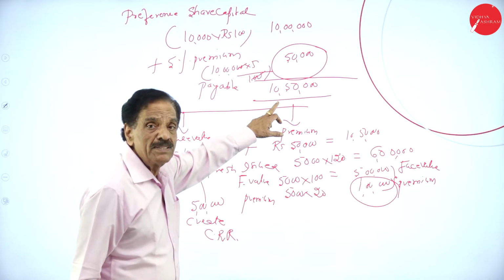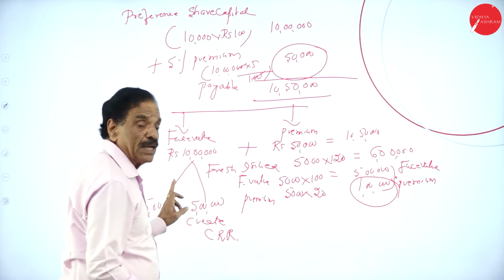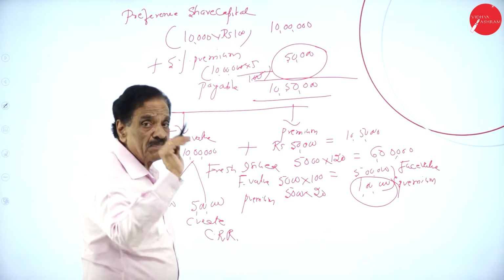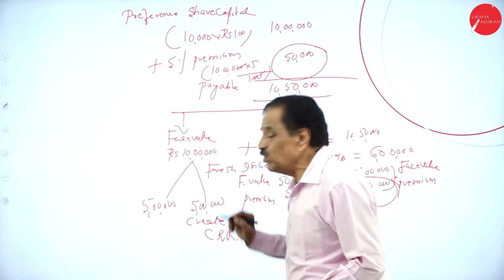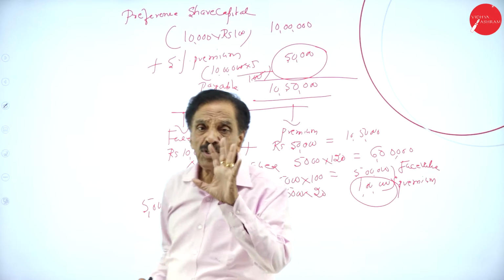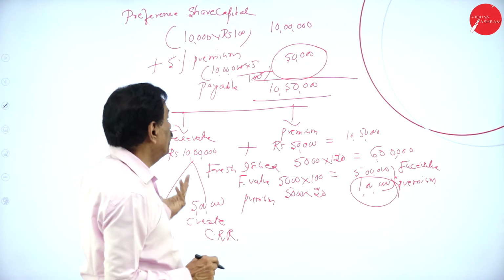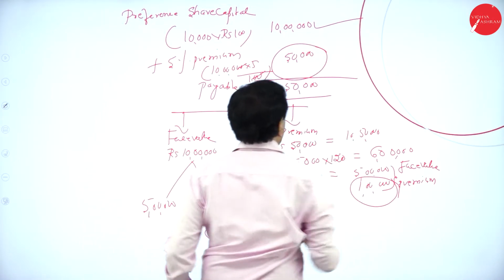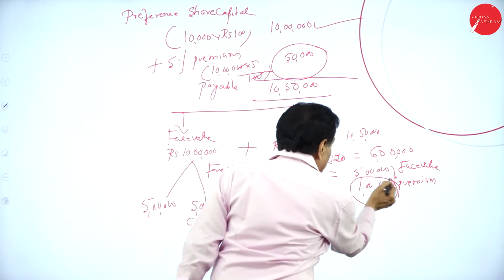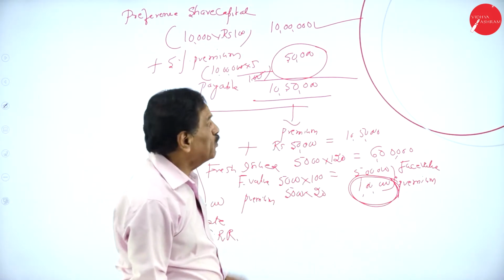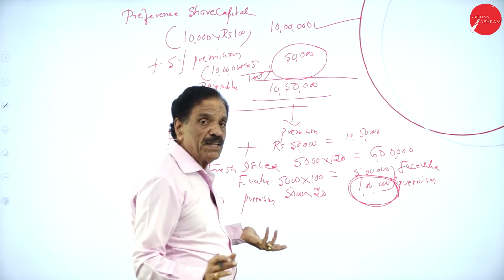Total how much is payable? 10 lakh 50,000 is payable. Your face value is 10 lakh and premium is 50,000. Face value to face value, premium to premium. For 10,000, by issuing the shares, how much you got? 5 lakh. How much shortage? Another 5 lakh. For that, you create the CRR from profit and loss account. Then the preference share premium can be paid out of the equity share premium. How much premium is available? 1 lakh. Utilize 50,000 in order to pay the premium. So premium to premium, face value to face value have been adjusted.